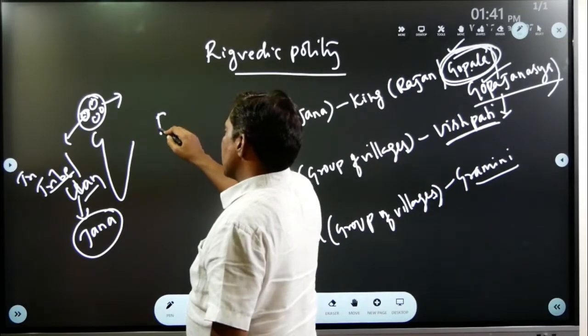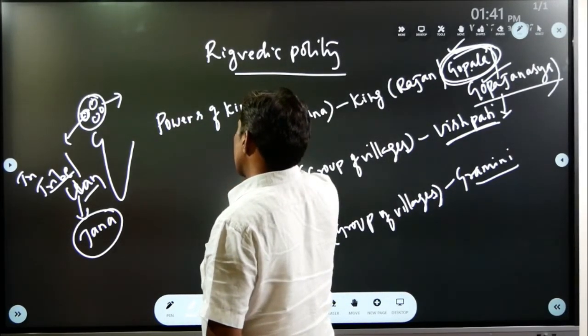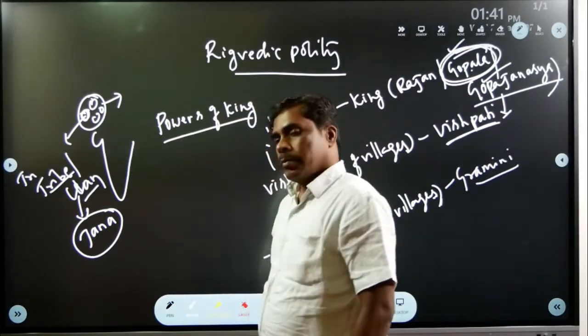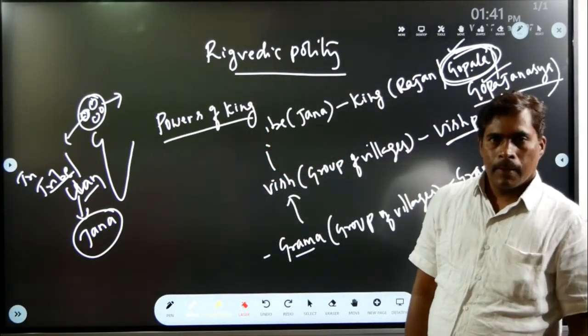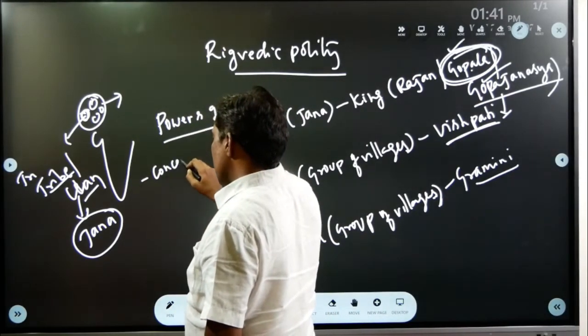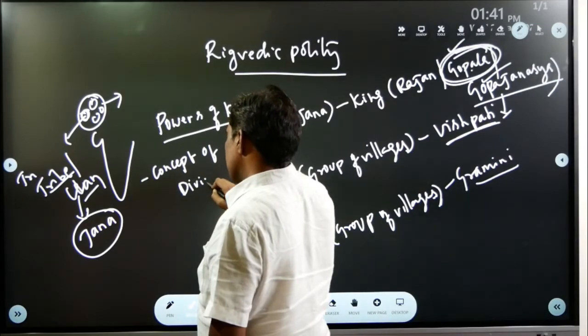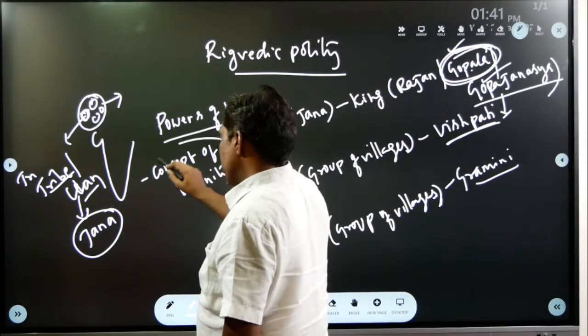Coming to the powers of the king. In the Rigvedic period, the concept of divinity was completely absent. Very, very important.